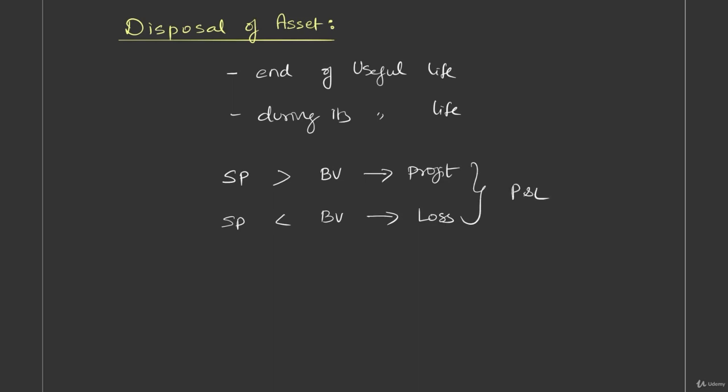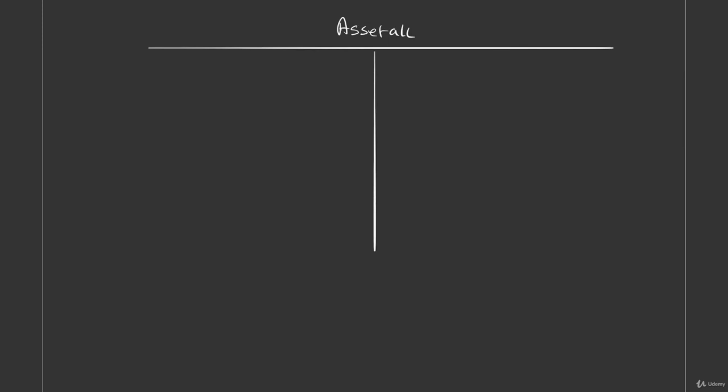And we know that depreciation can be either adjusted against the asset or it can be accumulated through a separate account also, through provision for depreciation account. Correct? So let's see what entries we will pass. Probably I'll show that through ledger so that it will be easy for us to appreciate the entries. So if an asset is purchased, what we do? Asset account will be debited and bank or supplier account will be credited. So asset account debit and credit goes to bank account.